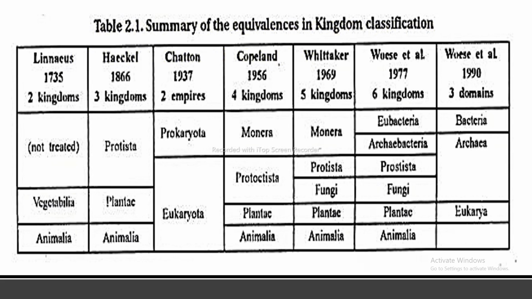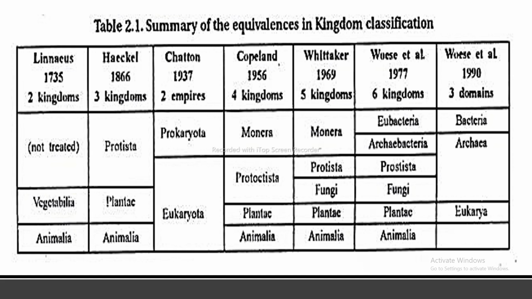So this is the summary of the equivalences in kingdom classification. I will discuss it one by one. So the first is Linnaeus, and the time period was 1735. Linnaeus introduced 2 kingdoms, which are Vegetalia and Animalia. Next is Haeckel. The time period was 1866 and he introduced three kingdoms, which are Protista, Plantae and Animalia.